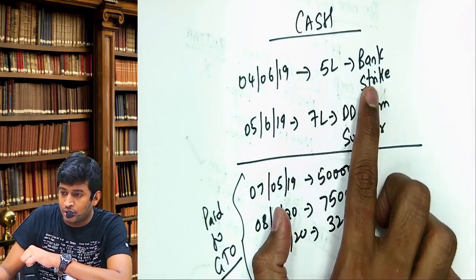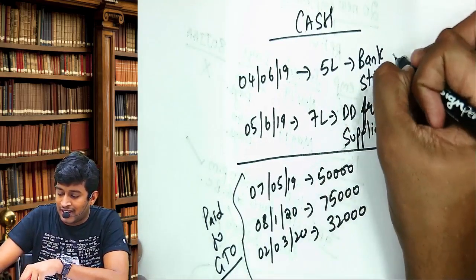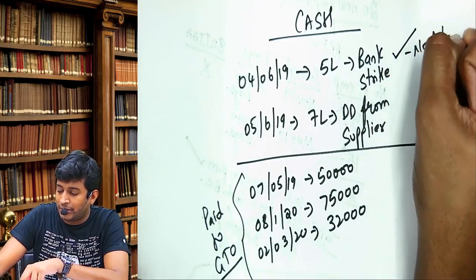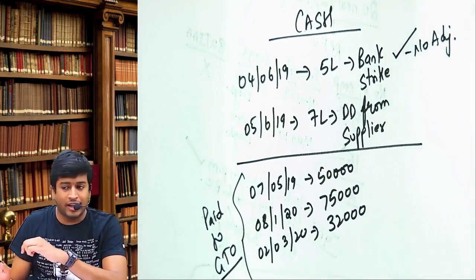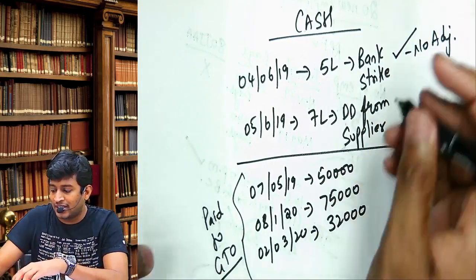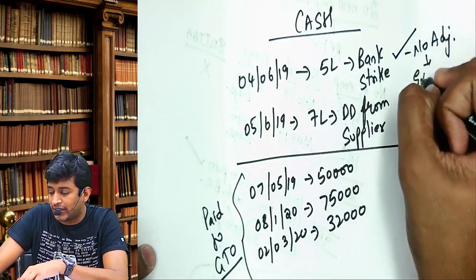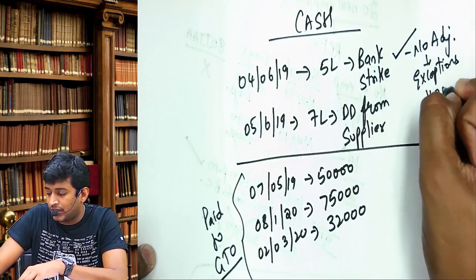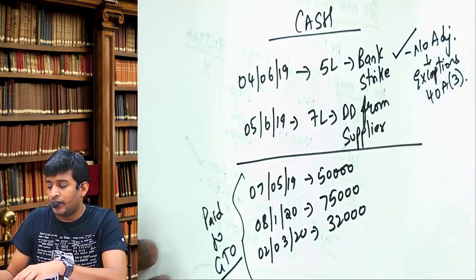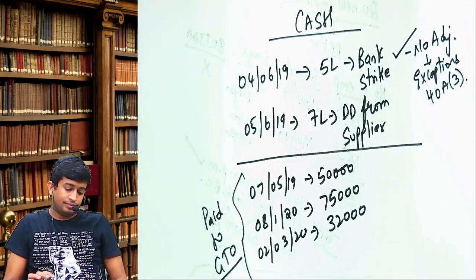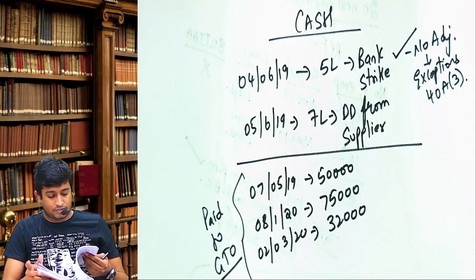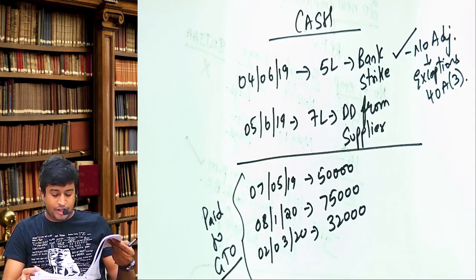5 lakhs due to bank strike, it is allowed. No adjustment for this because already debited. It's allowed because it is covered under exceptions to 40A3. Open your running notes, page number 35.